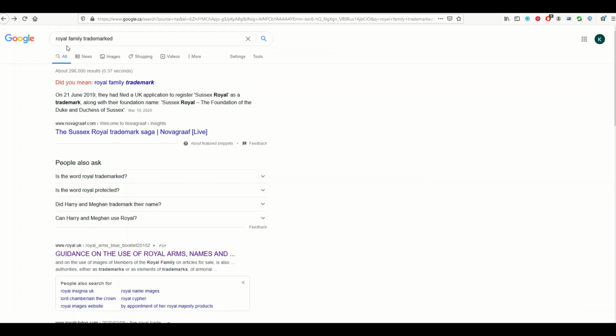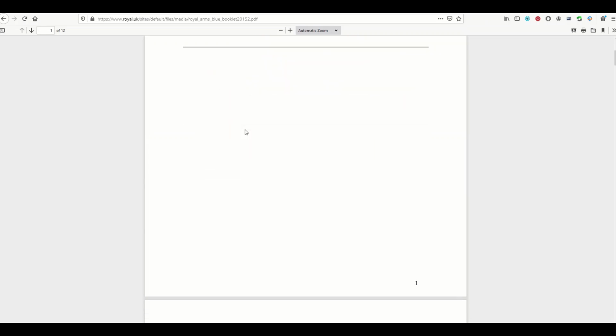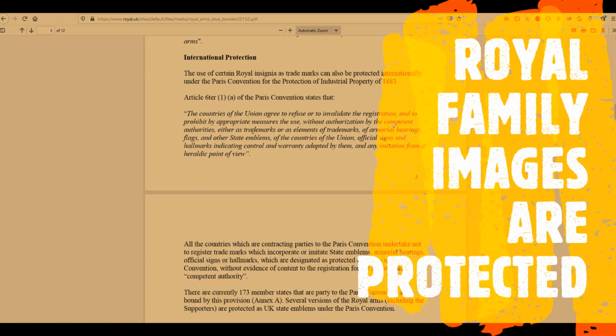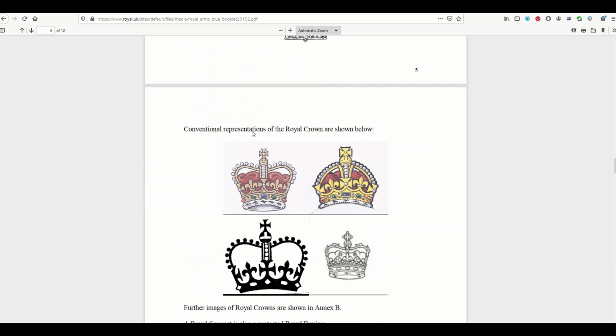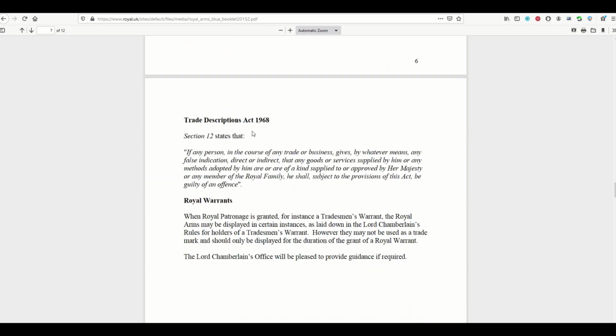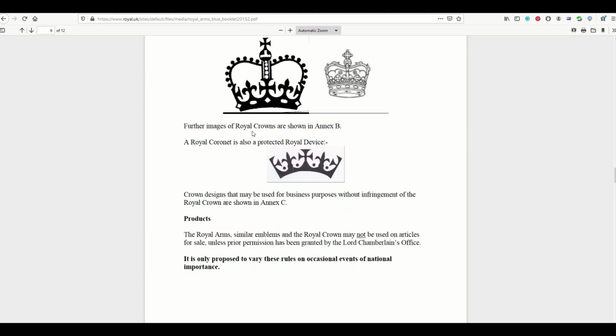But when I Google royal family trademarked, I get this thing here, royal.uk, and it's the guidance on the use of the royal arms. And this is an entire 12-page booklet that says the likenesses of the royal family, the word royal, royal arms, these are all trademarked images. Now, is it trademarked all across the world? That's up for some debate.